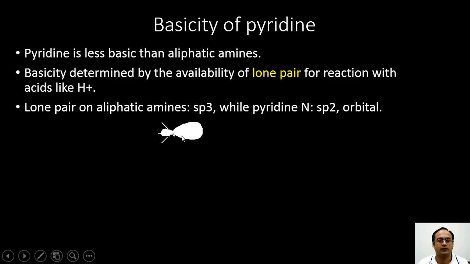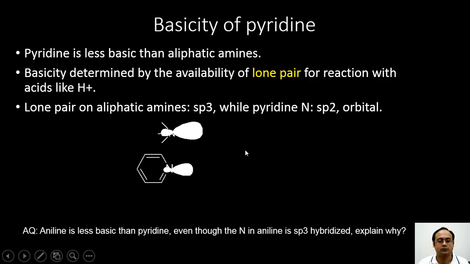Therefore, the aliphatic amines have a larger p character, which means the lobe of the orbital extends outward from the molecule, whereas in pyridine, because of the lesser p character, the orbital is more restricted towards the nitrogen center, and therefore the orbital containing the lone pair is less available to the proton. That is one of the explanations one can give for the lower basicity of pyridine compared to aliphatic amines. Using a similar argument, can you answer this question?